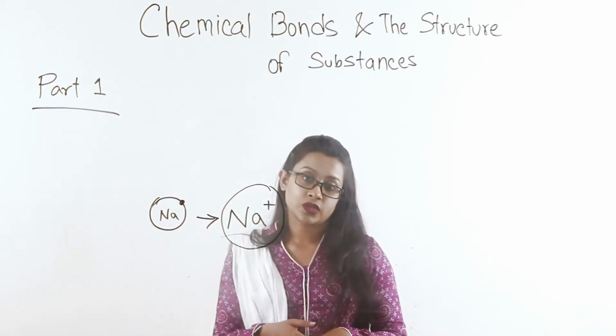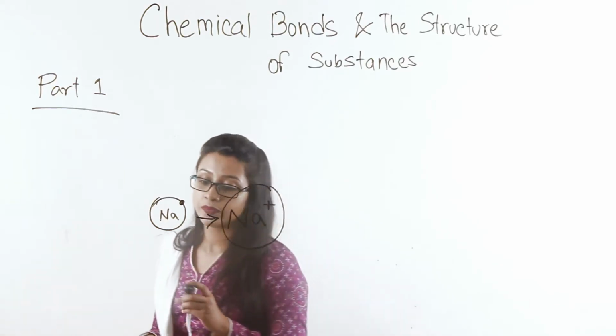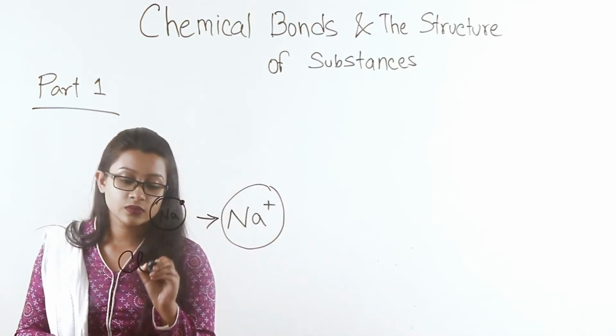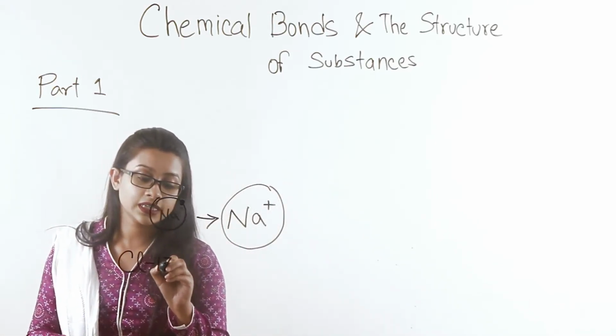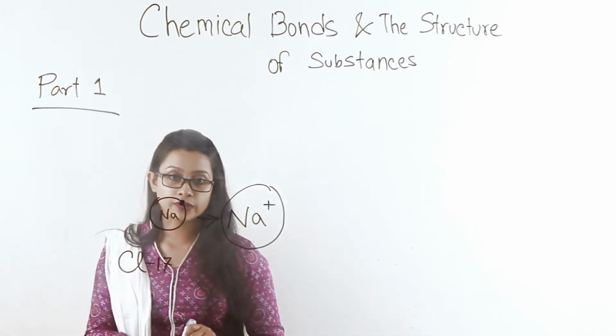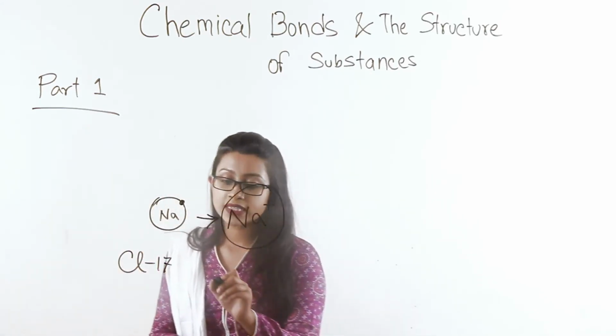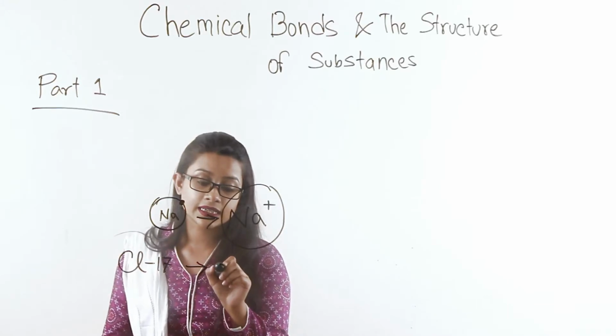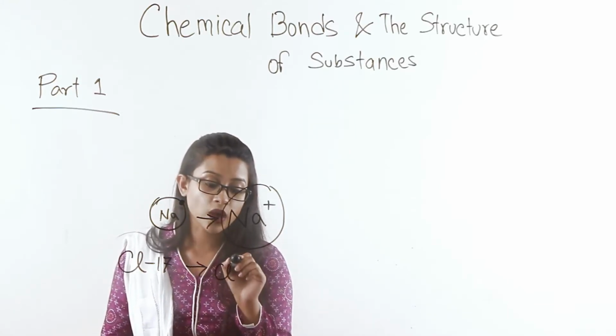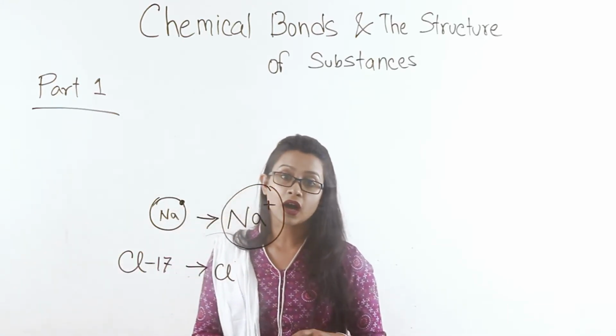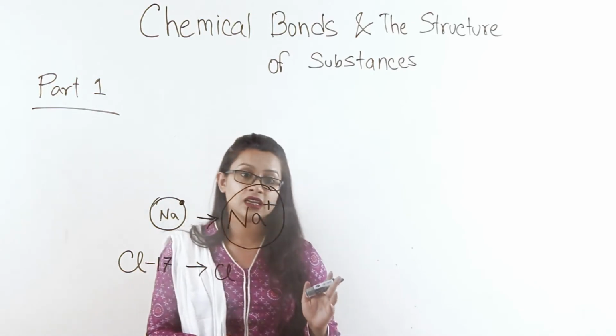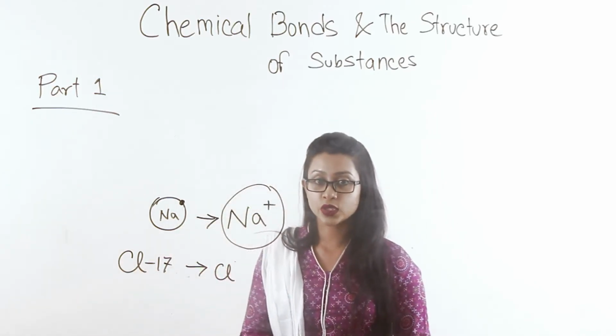What about nonmetals? In here, a chlorine atom has 17 electrons. It needs one more. So what chlorine does, it accepts one electron from a different element. In this case, it will be sodium.